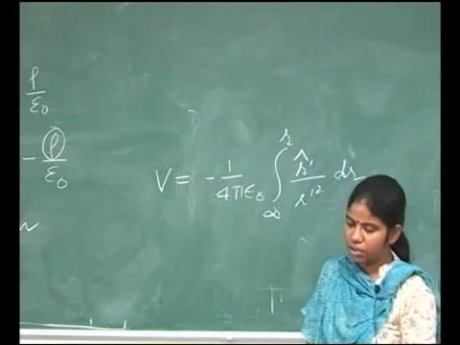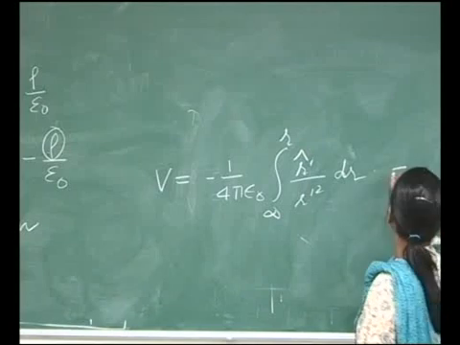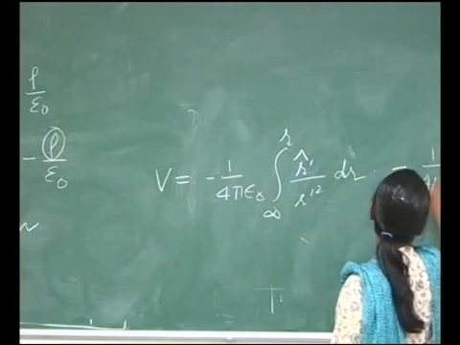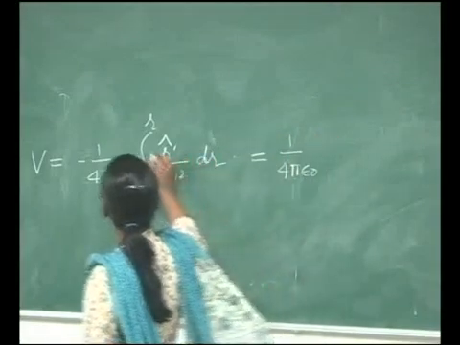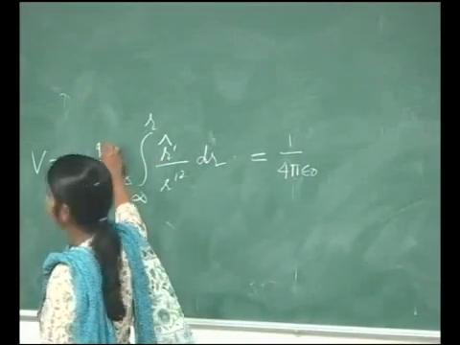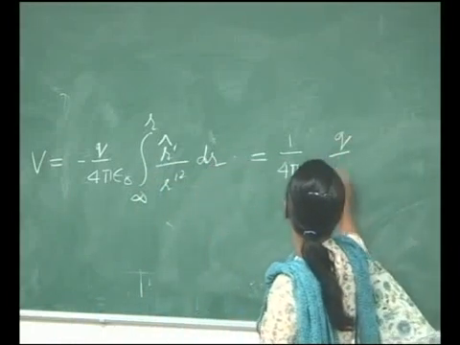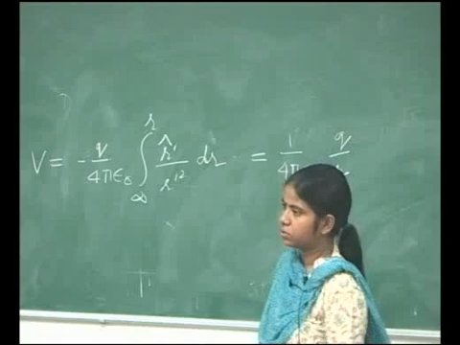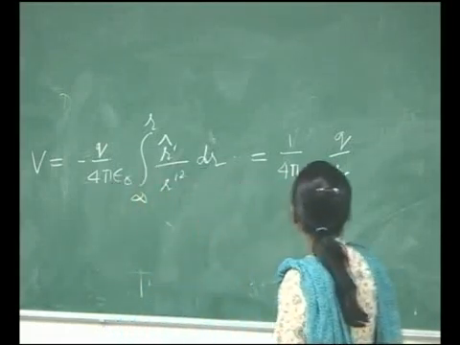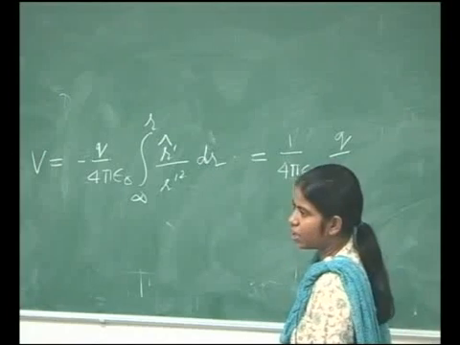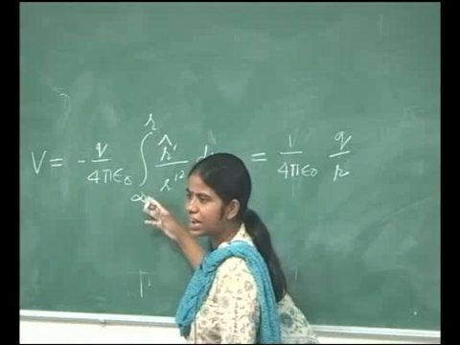This is the basic definition that we read much earlier, and that is why this negative sign also comes in here. So, when I solve this equation, what I get is 1 upon 4 pi epsilon naught, there should be a q here, so I have q by r. But you see, this equation is slightly tricky.